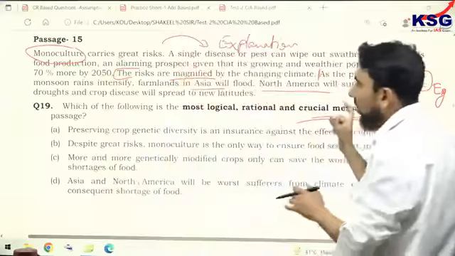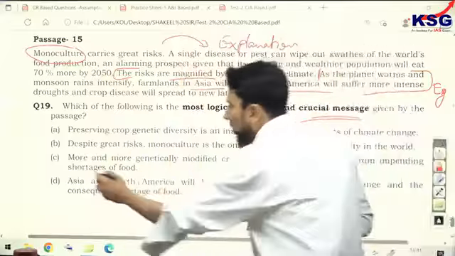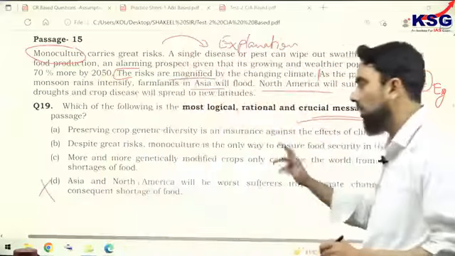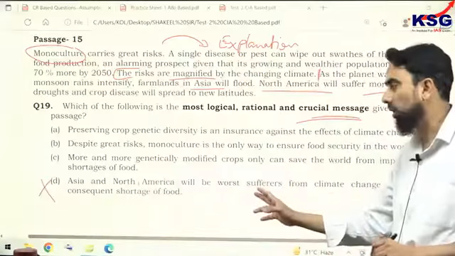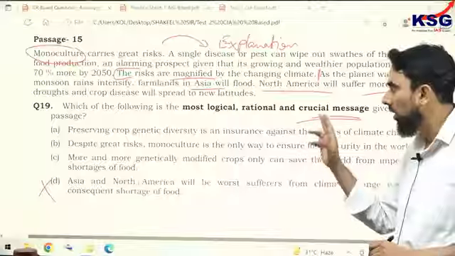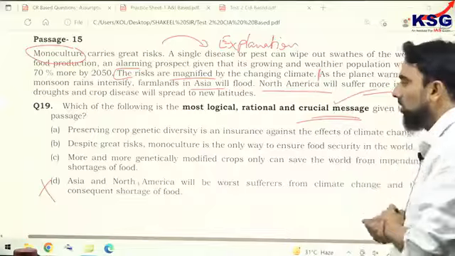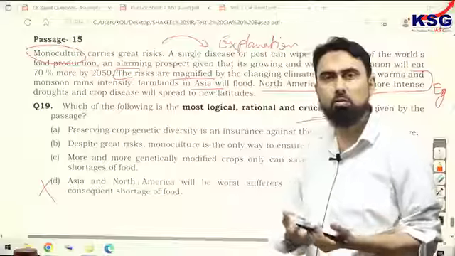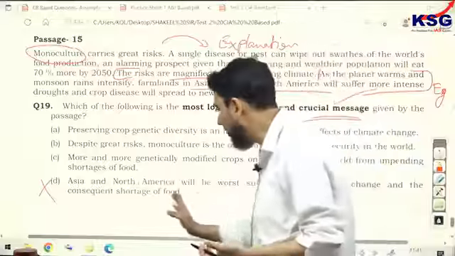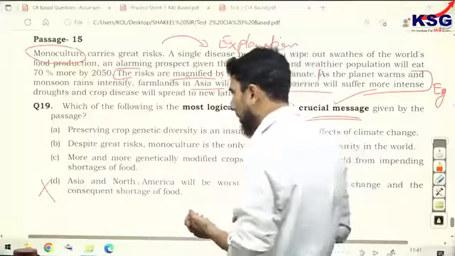So in this case, any student who has gone for option D has made a basic error, that he has gone for the example or explanation part. He has been asked to find out the message. So an example cannot be the message. Example is just for the readers to connect with that point. So Asia and North America will be worse for us is absolutely incorrect.